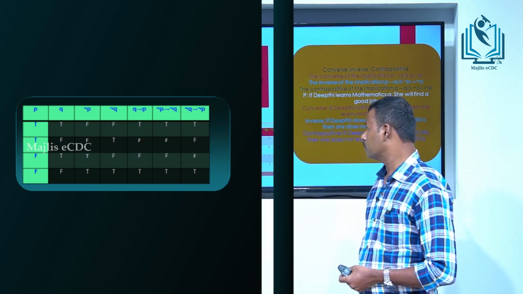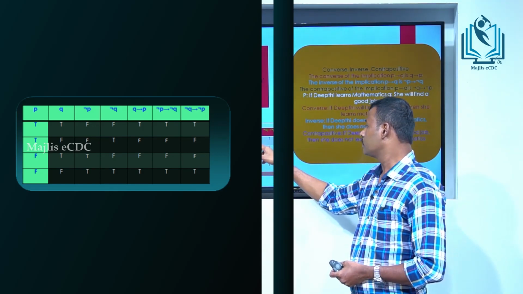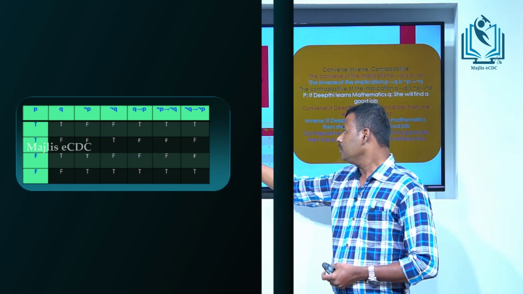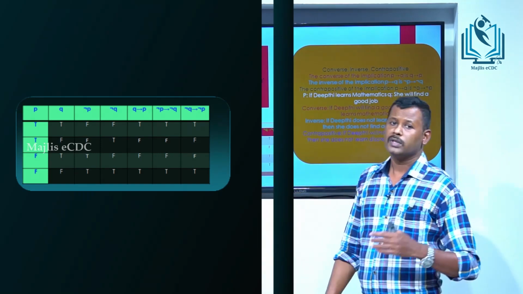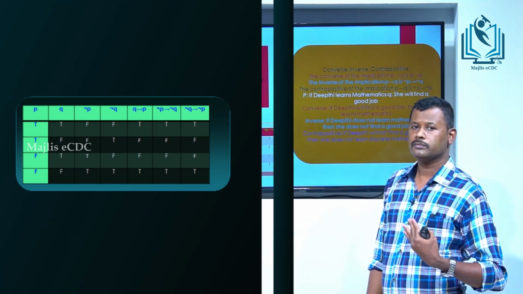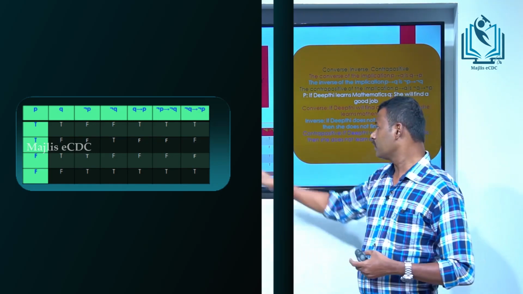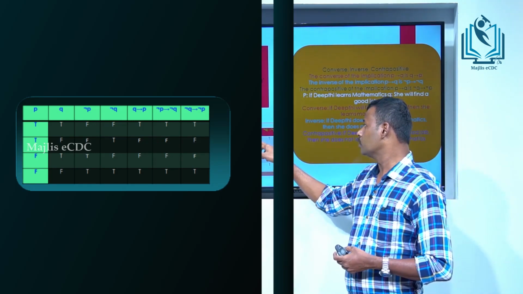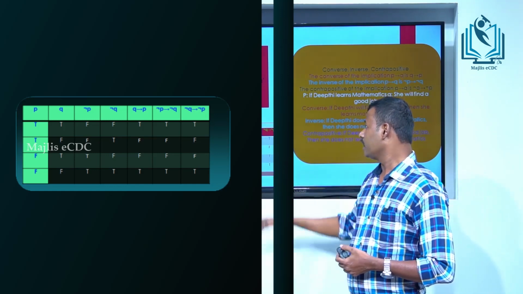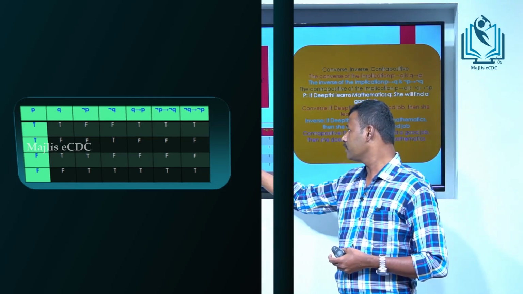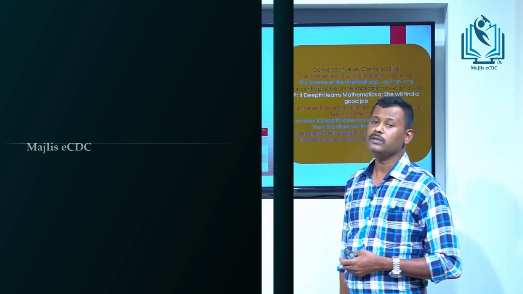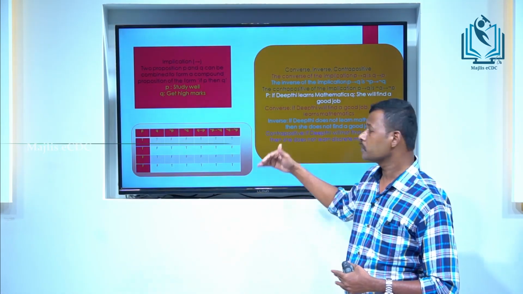Not P to not Q is false to false, that is true, therefore the statement is true. And not Q to not P is also false to false, that is also true. These are the first line of truth values.